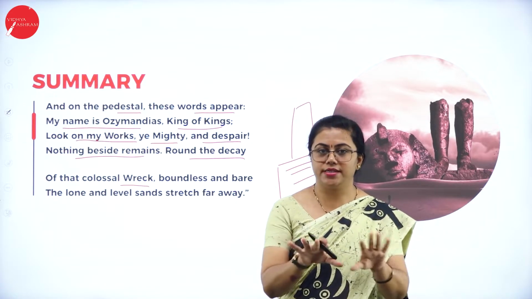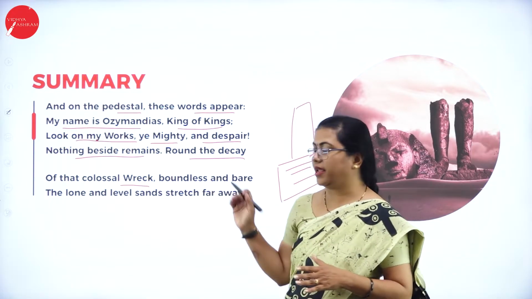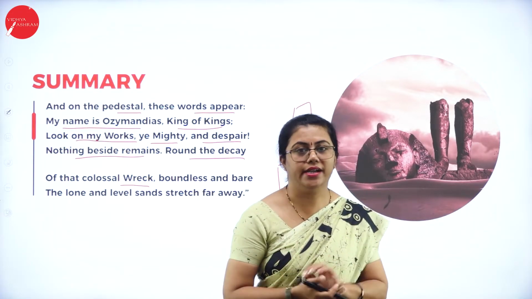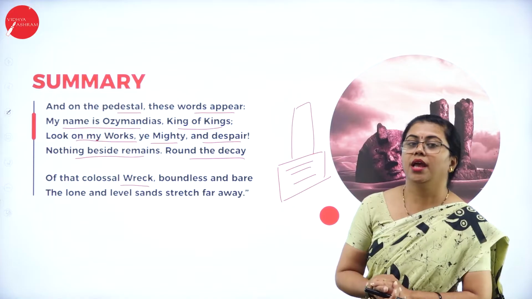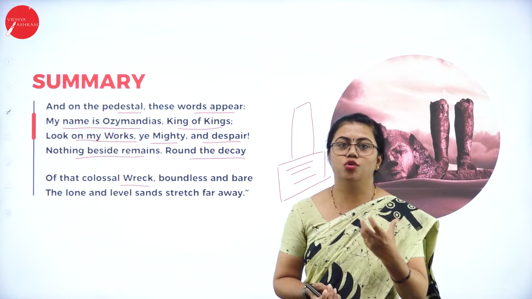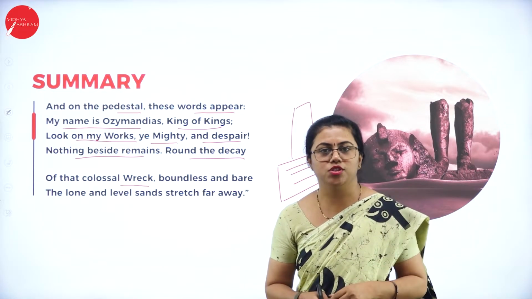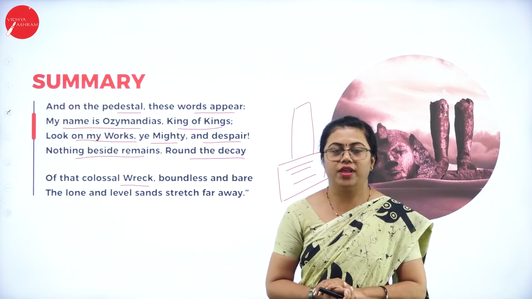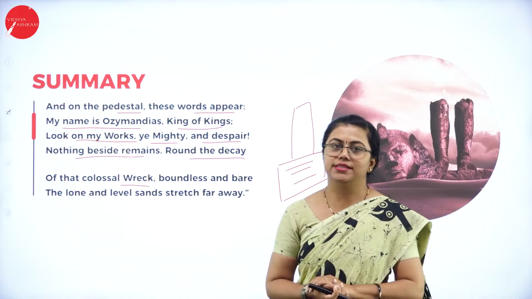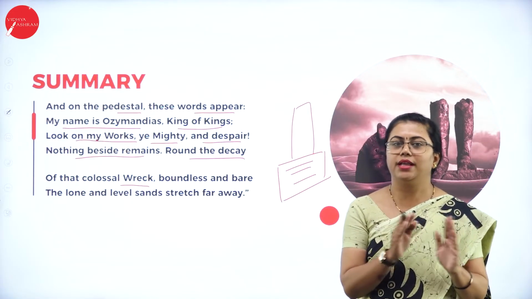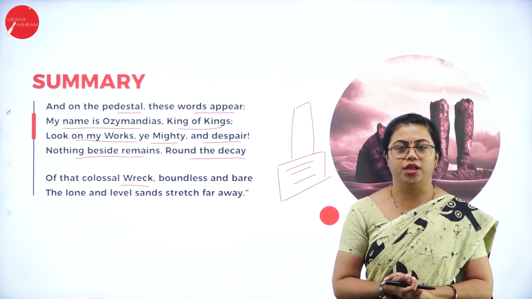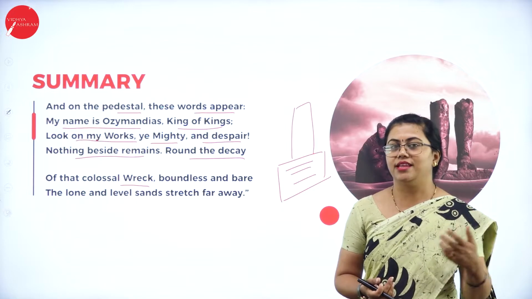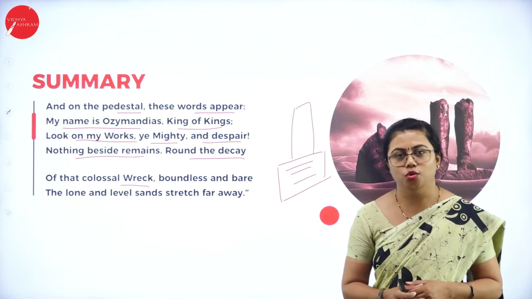Whatever remnants are there in that colossal wreck, that means the sand, the desert, they speak a lot. But the pedestal contains those words that show that the king was very mighty, that the king was a very good ruler. But now there is nothing left. It is nothing but a kind of irony that is being shown here. Though you were king of kings, there is nothing which you can do now.